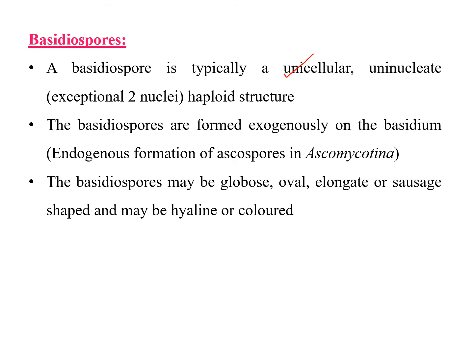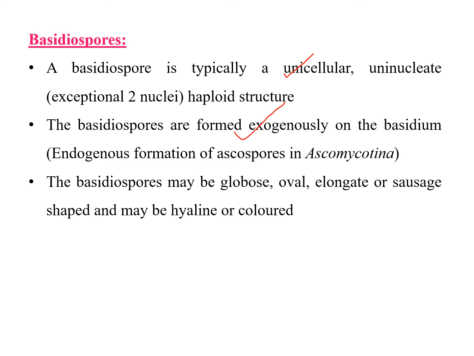If you remember those fruiting bodies, Cleistothecium, Perithecium, just go to the previous videos and listen about those structures. Here, coming to the Basidiomycotina, basidiospores are produced exogenously on the basidium.